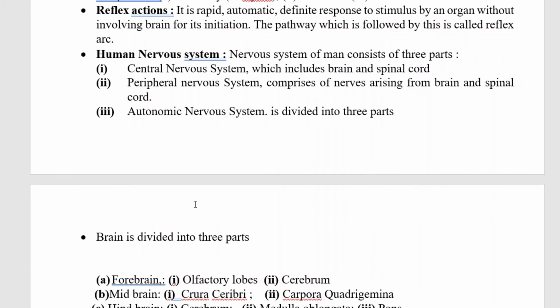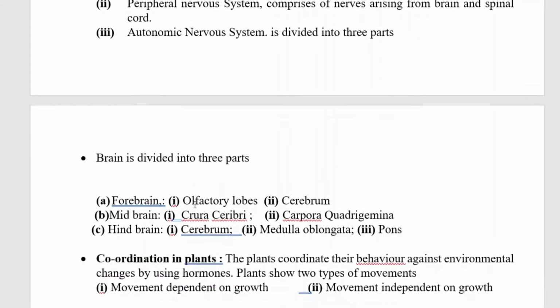Human nervous system. The nervous system of man consists of three parts: the central nervous system, the peripheral nervous system and the autonomic nervous system. The central nervous system includes the brain and spinal cord. The peripheral nervous system contains nerves arising from the brain and spinal cord. The autonomic nervous system is divided into three parts.